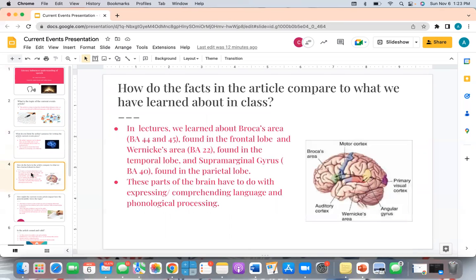How do the facts in the article compare to what we learned in class? In lectures, we learned about Broca's area found in the frontal lobe, Wernicke's area found in the temporal lobe, and the supramarginal gyrus found in the parietal lobe. These parts of the brain have to do with expressing and comprehending language and phonological processing.